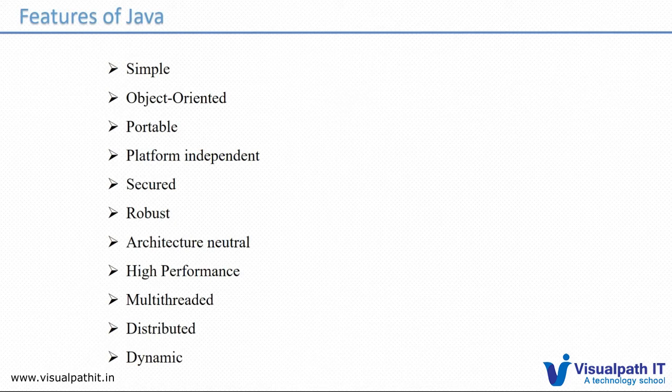Platform independent means that if you're writing a Java program in one OS, suppose in Windows, you can copy those files and paste them on a Linux machine or Mac machine and run it there. The output will be the same. There's no difference. The vice versa also works: you can create a program in a Linux box, move those Java files to a Windows machine, and execute them there too.